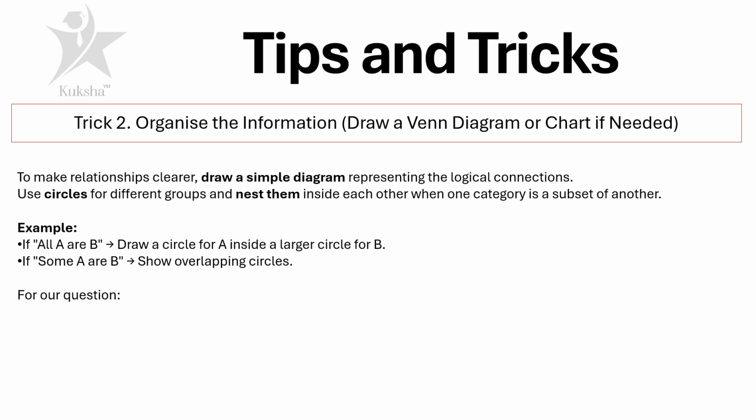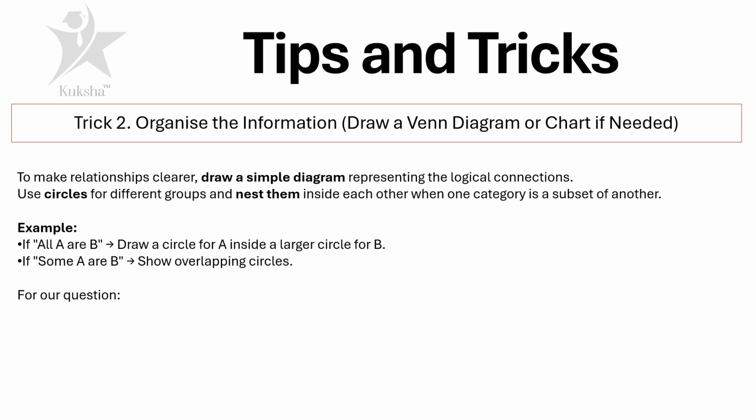And I'll explain to you how we can make this possible. As an example, we can replace snup, spum, dash with simple words A, B, or C, if that makes it easier. So if all A are B, draw a circle for A inside a larger circle B, because A belongs to B. So B is a large circle and A is a smaller circle. If some A are B, you need to show overlapping circles.